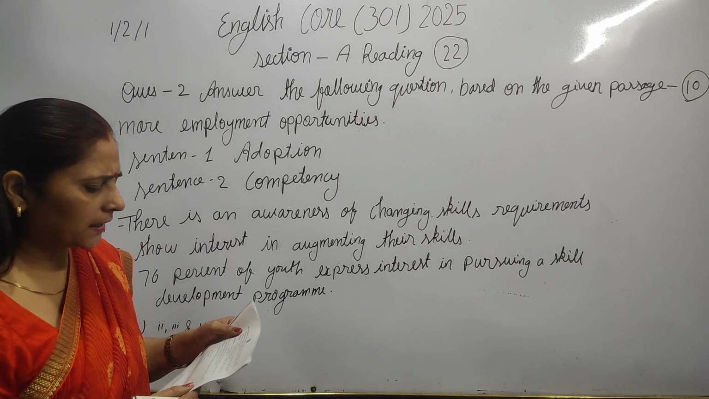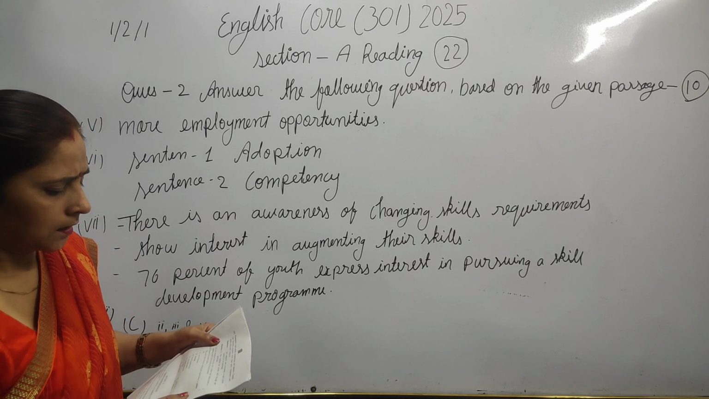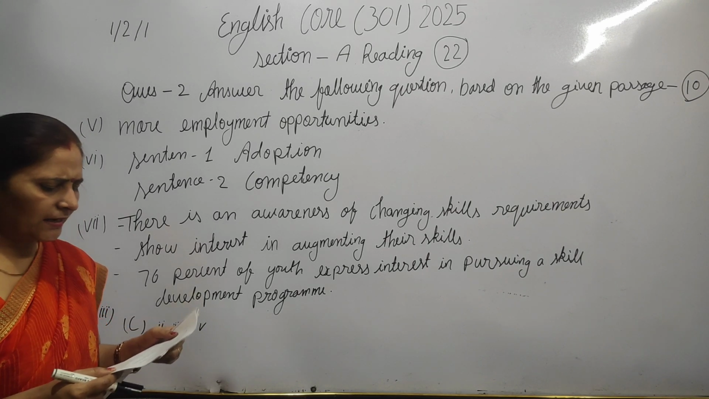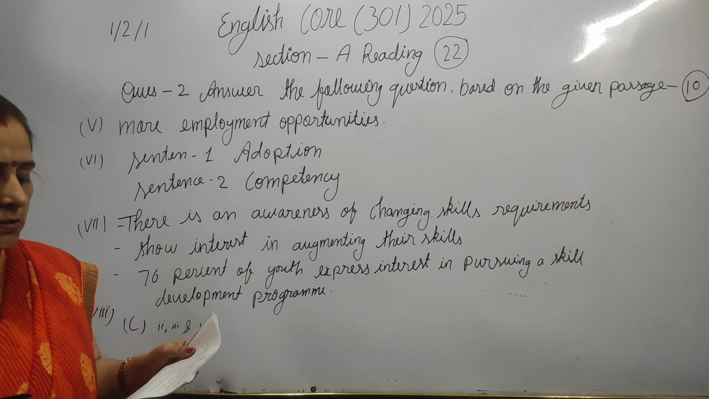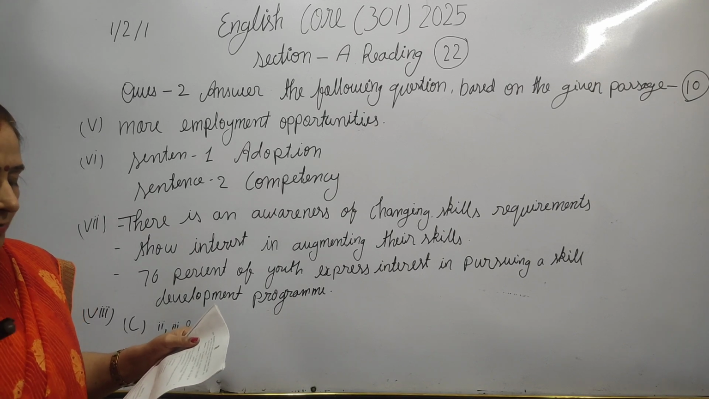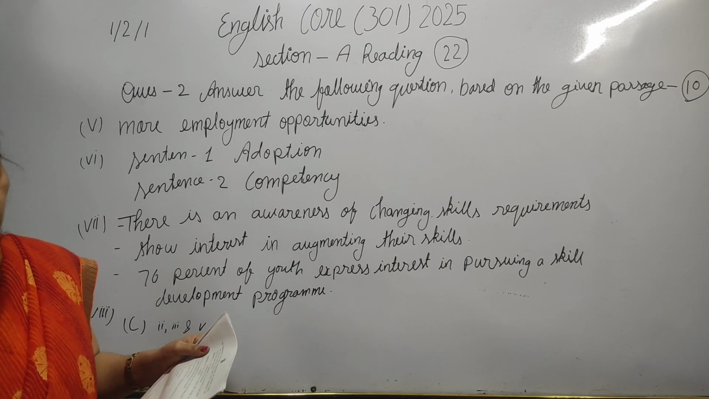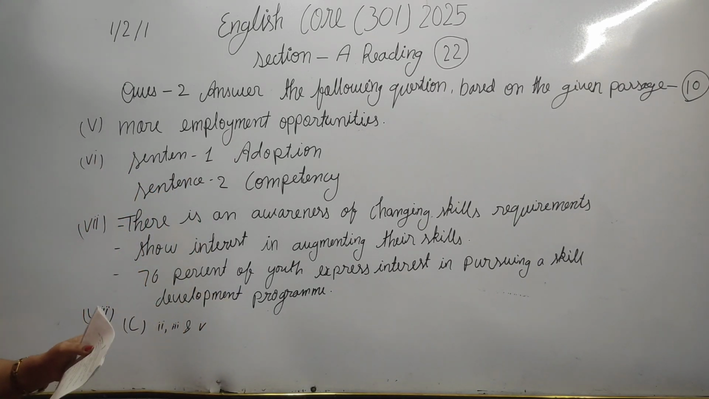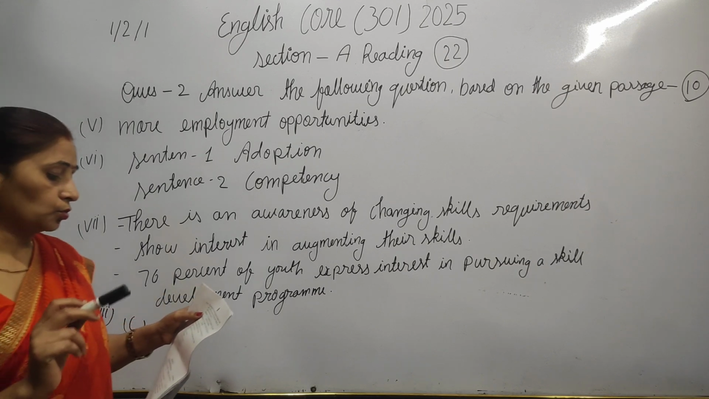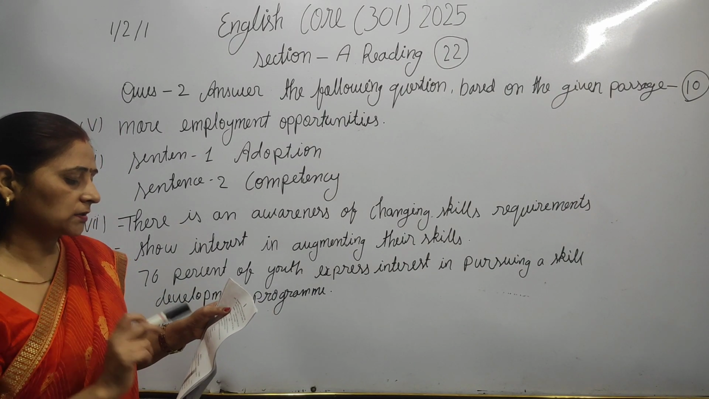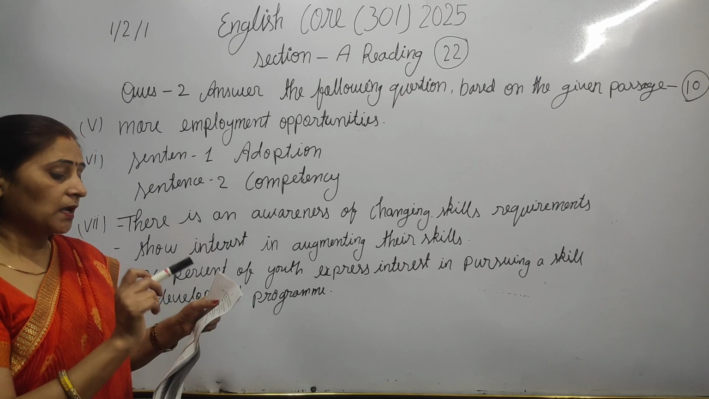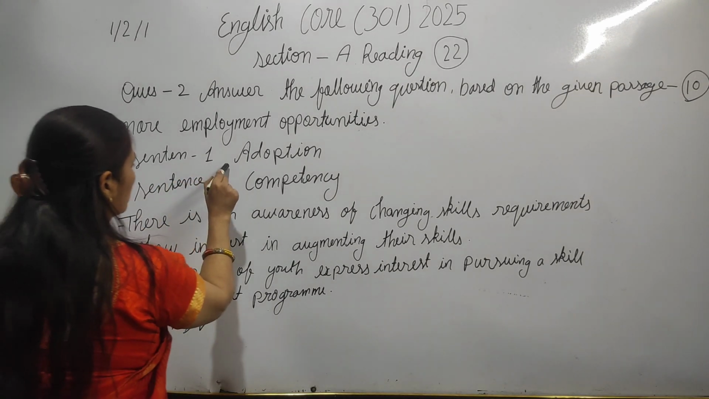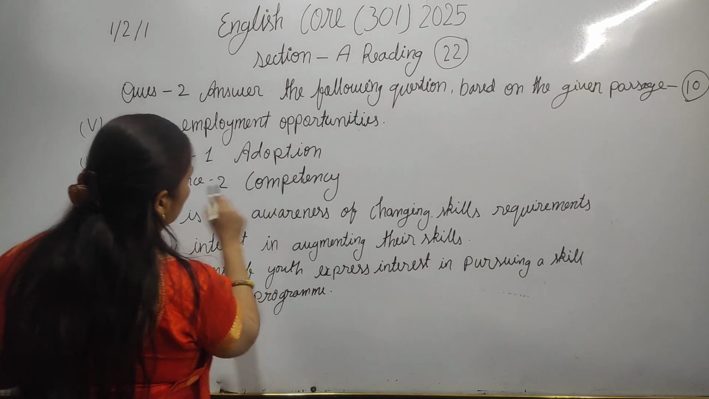In this question, paragraph 5th use word competency and adoption. Clarify the following sentence which talks about competency and which talks about adoption. Now you have to recognize this. Sentence 1 and sentence 2. दोनों सेंटेंस आपको ये बताना है कि कौन सा सेंटेंस शो करता है adoption and the competency. So here I have written sentence 1 showing adoption and sentence 2 showing the competency.